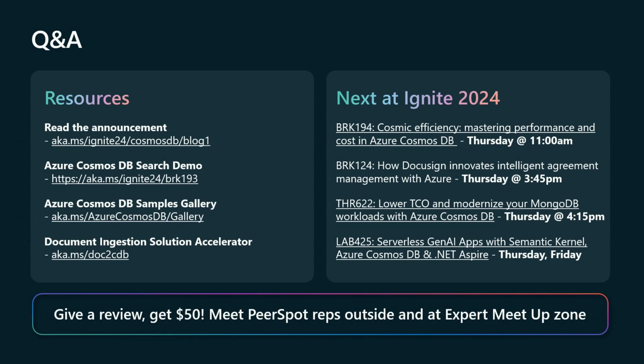Cool. We've got 2 more friends with questions. Let's get to the first one, and this comes from Eric McDonald. Eric wants to know, can you use continuous backup with vectors? You can now use continuous backup with vector search. Yep, it's new as of GA. So you can go ahead and use continuous backup, and this also enables you to do Fabric mirroring as well. All right, that's all of our questions.